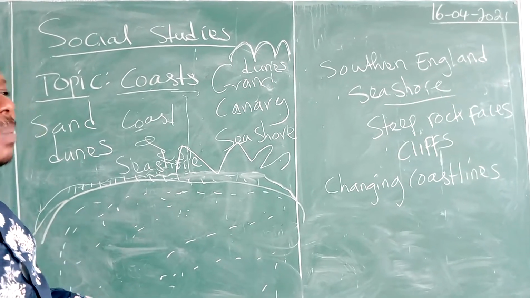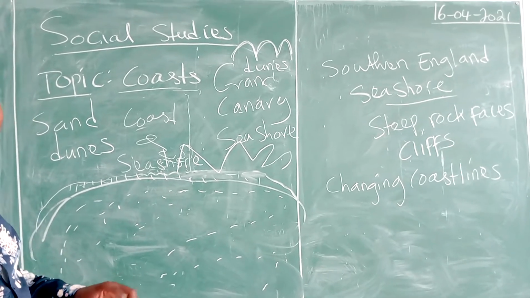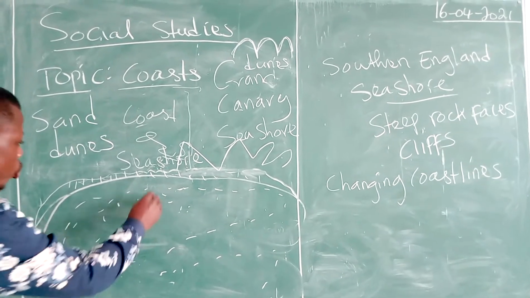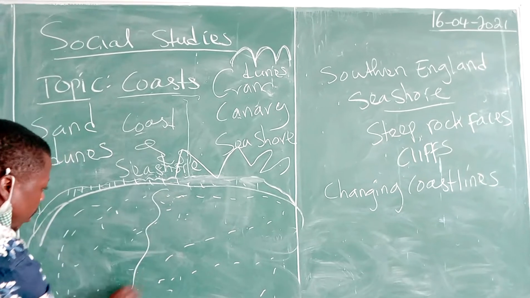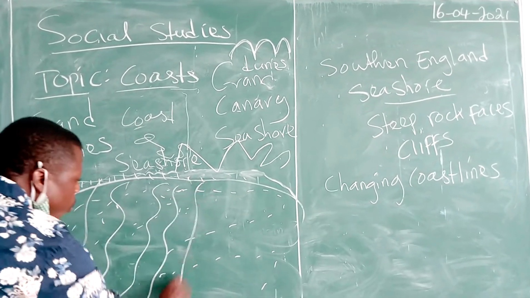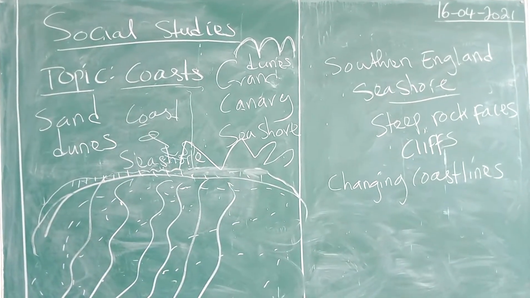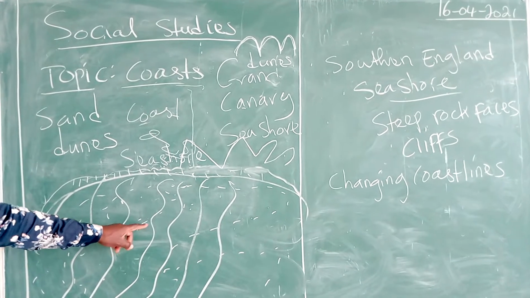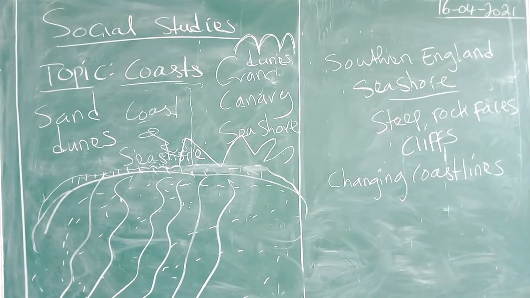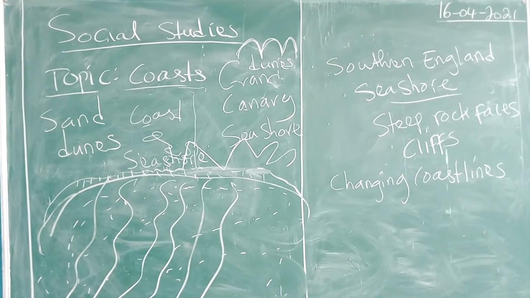But when we talk of ocean waves, what are ocean waves? Ocean waves are like strong rivers. Let us say this is the ocean. You see strong rivers moving across the ocean and beating the banks of the coastline. These strong rivers that move across the ocean is what we refer to as waves.